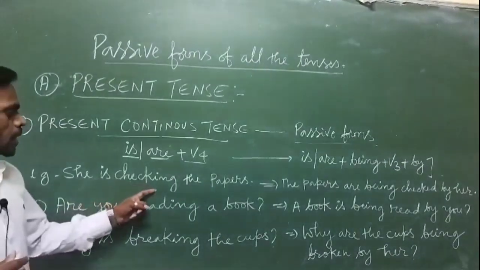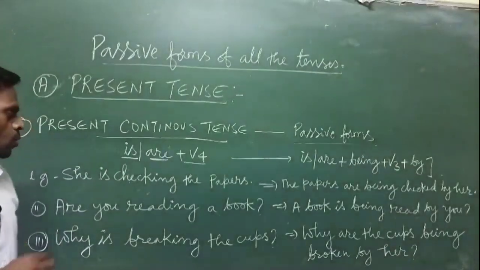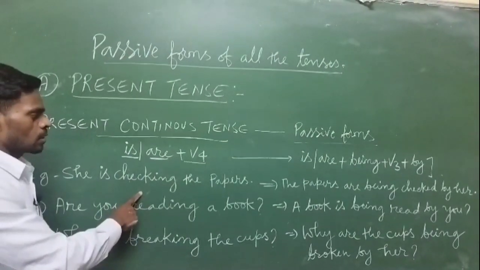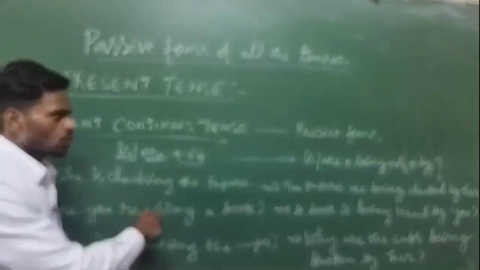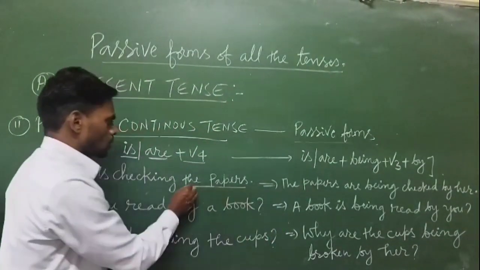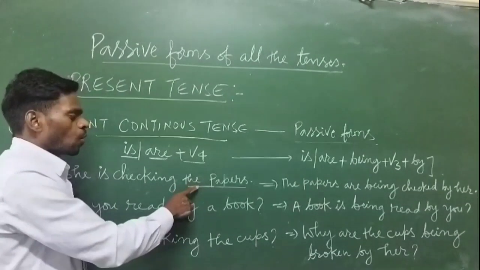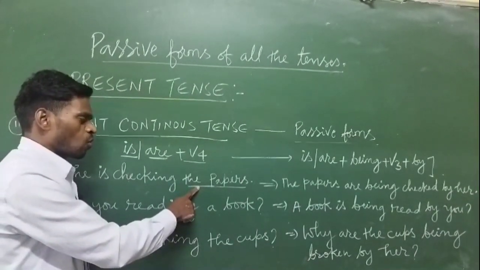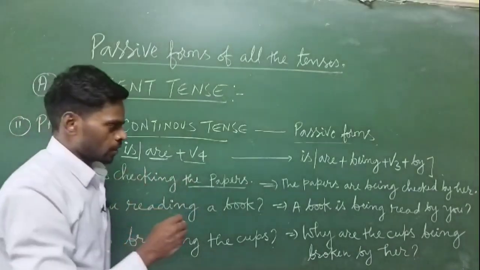She is checking the papers. So here this is present continuous tense in active form. So now let's change into passive form. Then the papers, this is the object here. So in the passive form, this object will become the subject.